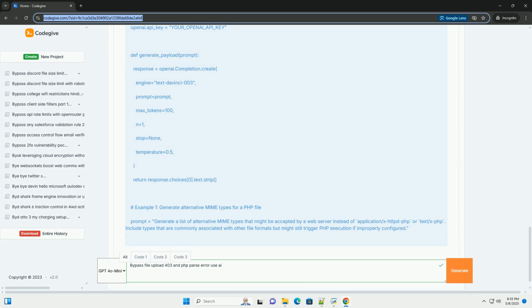Let's assume the application only allows .jpg files. 1. Prompting the AI. 2. Explanation of the prompts. Example 1. This prompt is the most powerful. It asks the AI to generate a valid JPG file containing PHP code that will execute when the file is included in a PHP script.